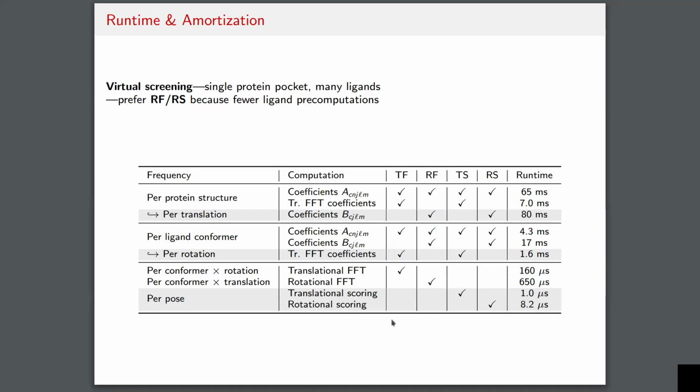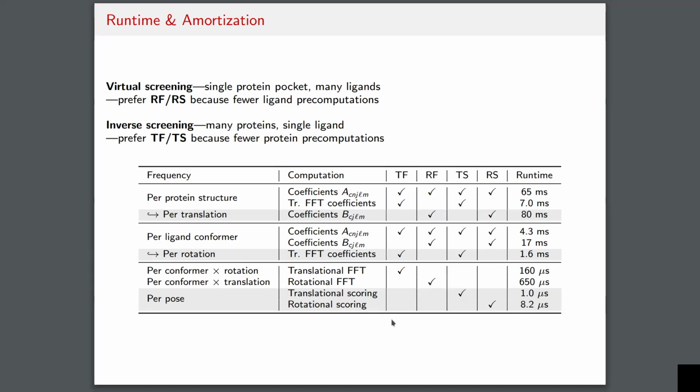But if you only have a single protein, you can reuse all of them, right? So there are fewer ligand precomputations if you use rotational screening, and so that makes it make more sense for virtual screening.